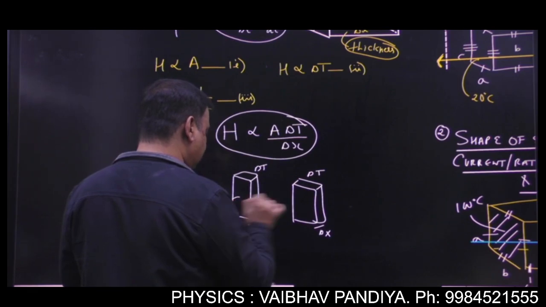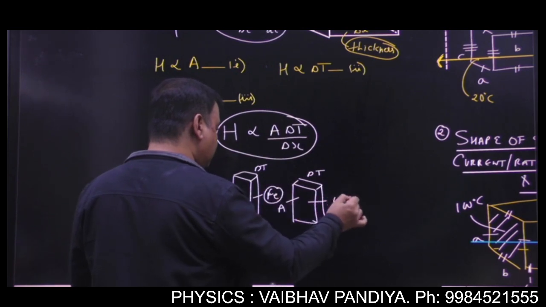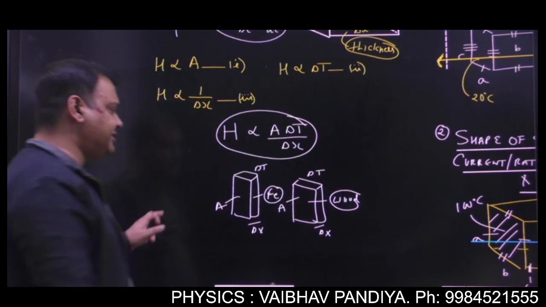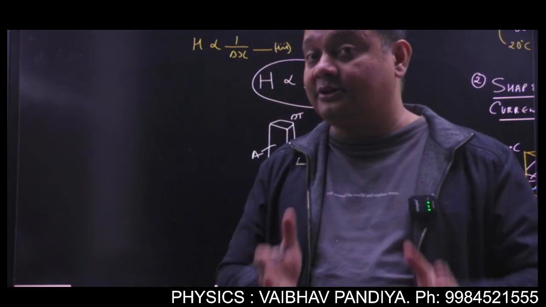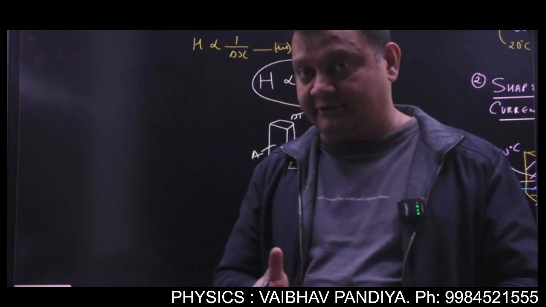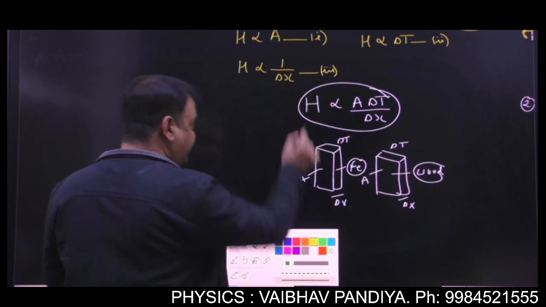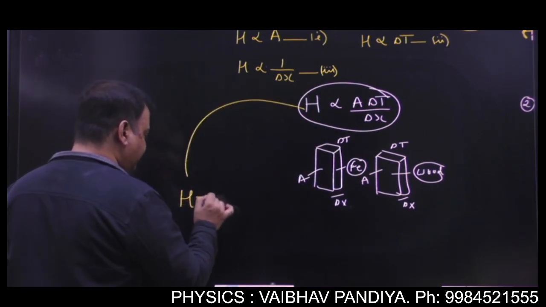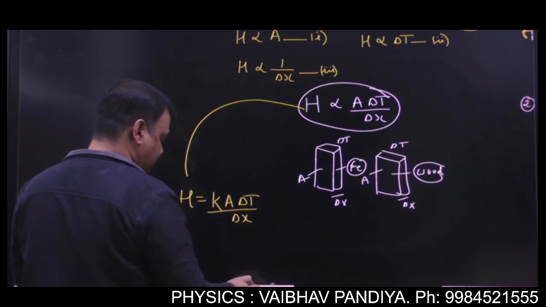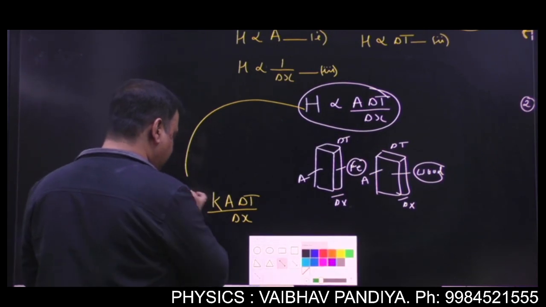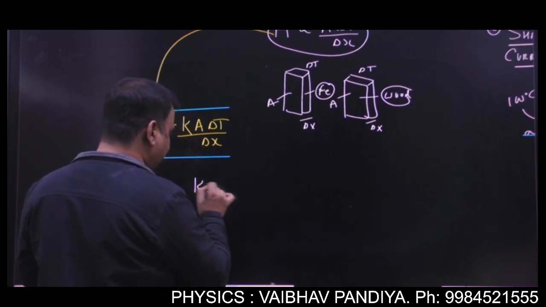Now, of course, if you have two walls with same temperature difference, with same thickness, with same area, but one is of iron and one is of wood, the rate of flow will be different in the two materials. So apart from these three parameters, there will also be a role of the property of the material which will decide the rate of flow. So when we remove this proportionality, we introduce a proportionality constant K. And of course it will depend on the property of the material.